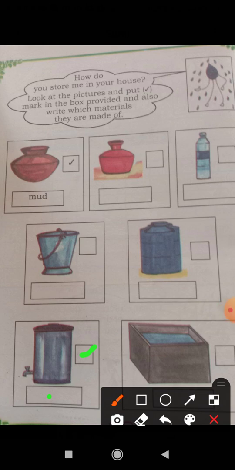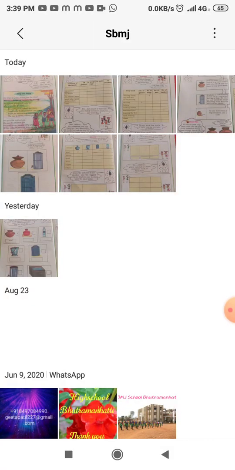Okay, and this is made of cement. So this is a storage of water. We can store more water in this tank. It is made of cement, and you can write here, put a correct mark. So these are the materials which we are using to store the water, which are made of mud, plastic, steel or cement. Understood? So now we go to next.